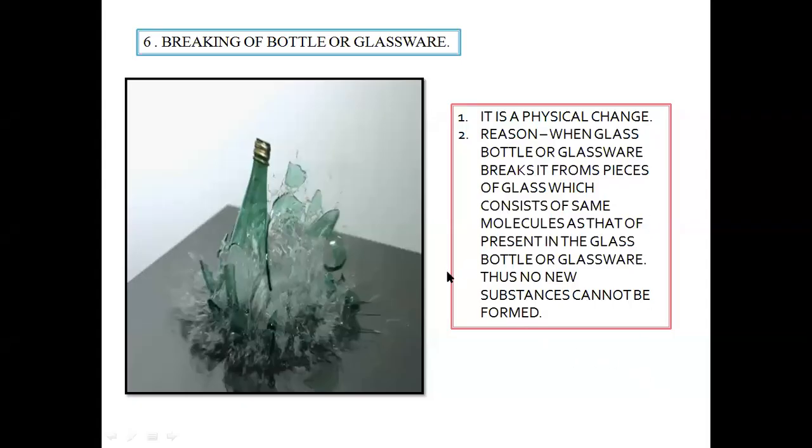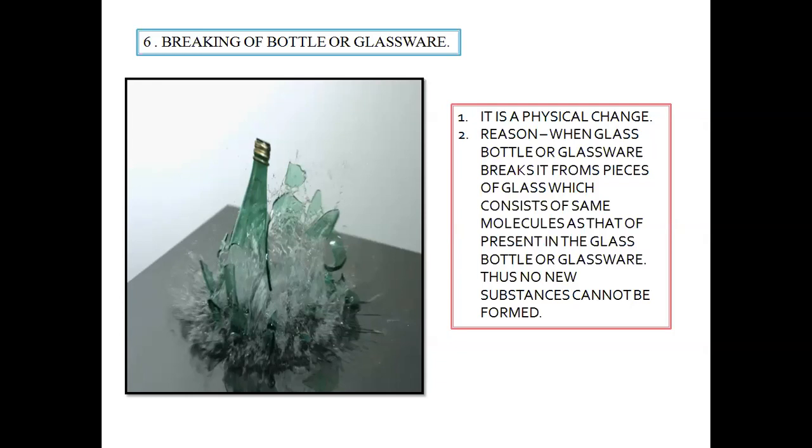So that is why over here, since the same molecule is making up this bottle and the same molecule is found in these pieces, the change here is a physical change. I repeat, the main criteria we are taking over here is no new substances are formed. Though by reversing the conditions we are not getting back the original substances, the main and foremost criteria for being physical or chemical change is that in physical change, no new substances are formed.